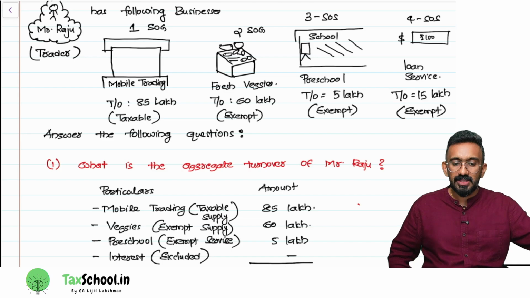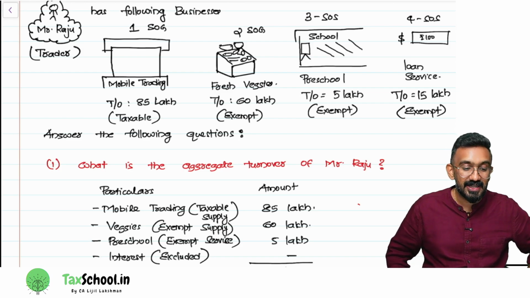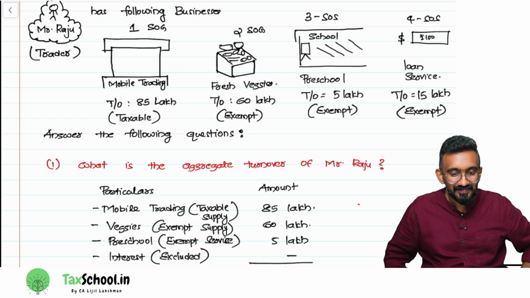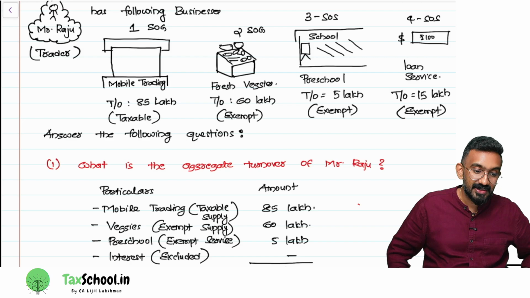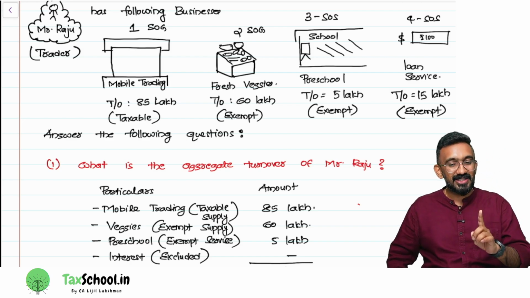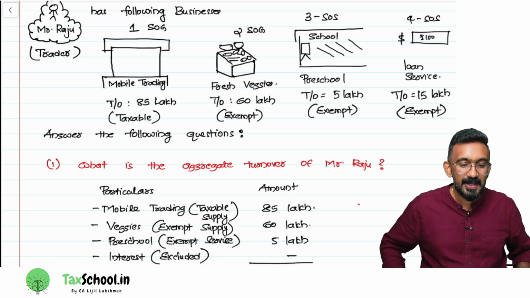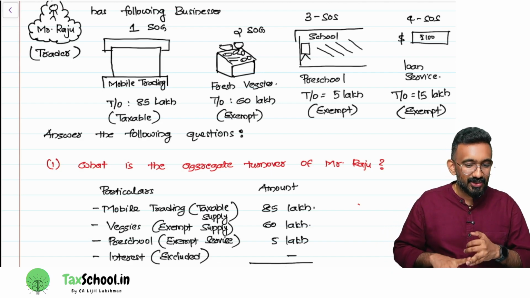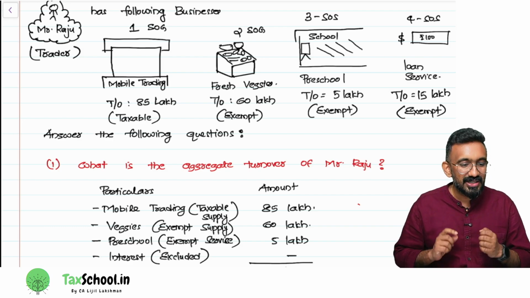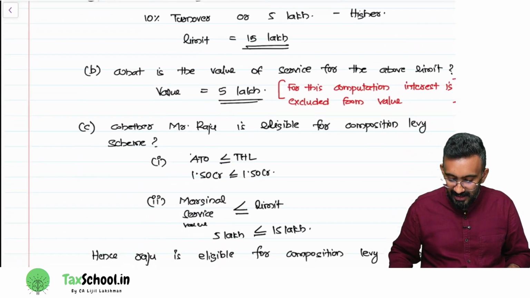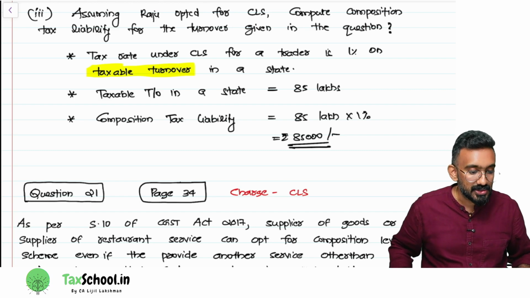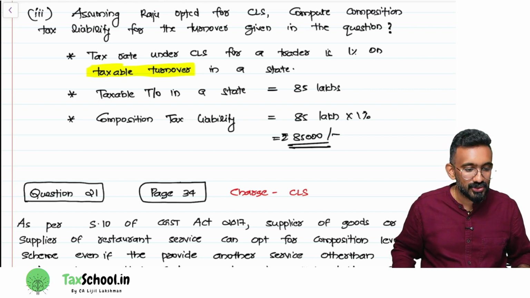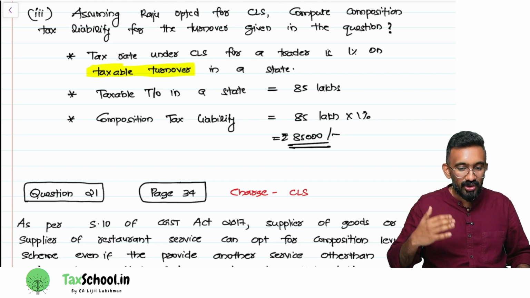Trader. What will be his composition levy scheme tax rate? 1% on what turnover? Full turnover or taxable turnover? A trader will only pay on the taxable turnover. What is this taxable turnover? Fresh vegetable is exempt, preschool is exempt, loan is exempt, so only 85 lakh. So he will pay 1% on 85 lakh, which will be 85,000.